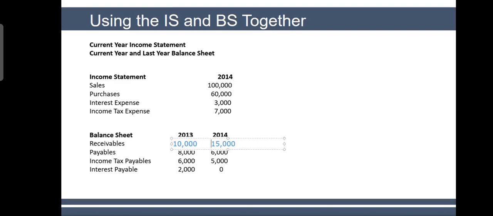And if I tell you that your receivables here are 15,000, so receivables are increasing, which means that some of the customers did not pay. So I sold goods worth 100,000 and some customers did not pay. That is why my receivables are increasing. So it means that I received less cash. So we received 95,000 in this case.